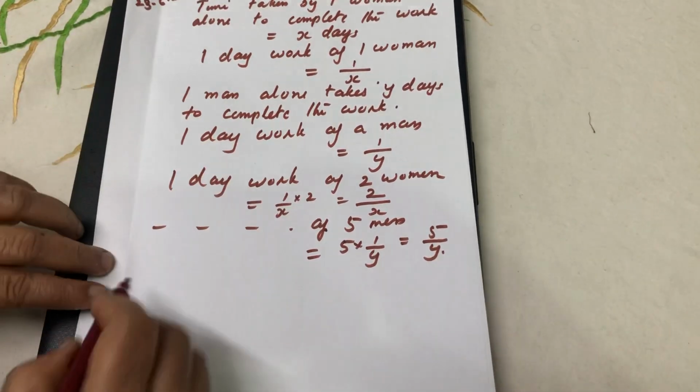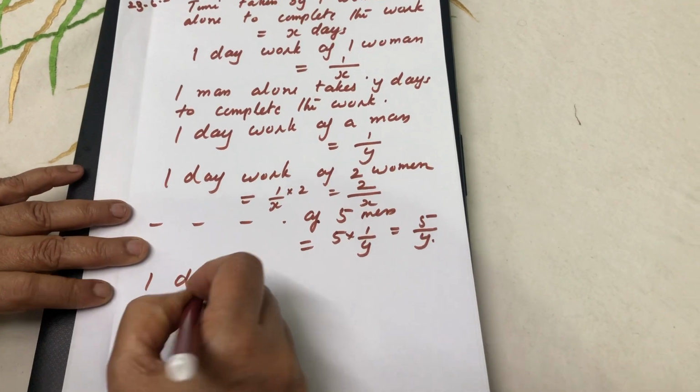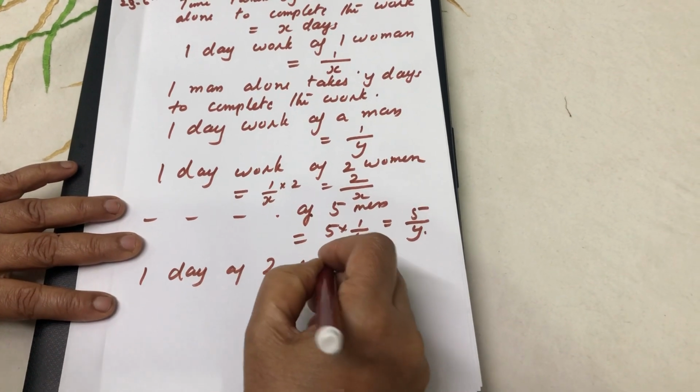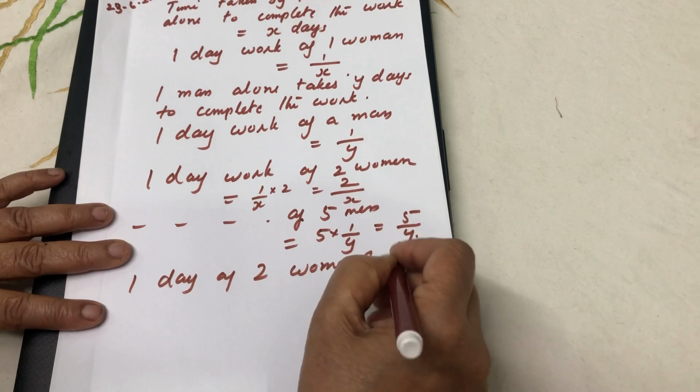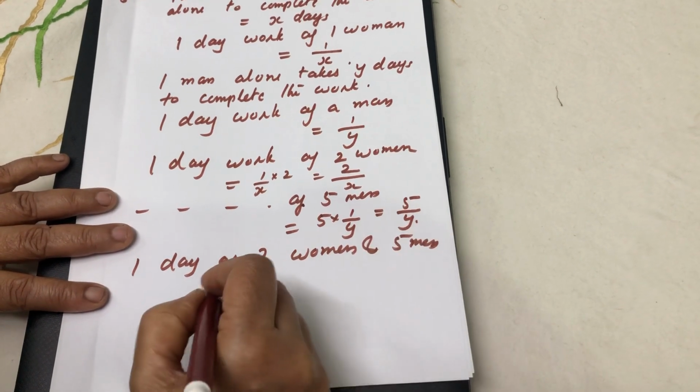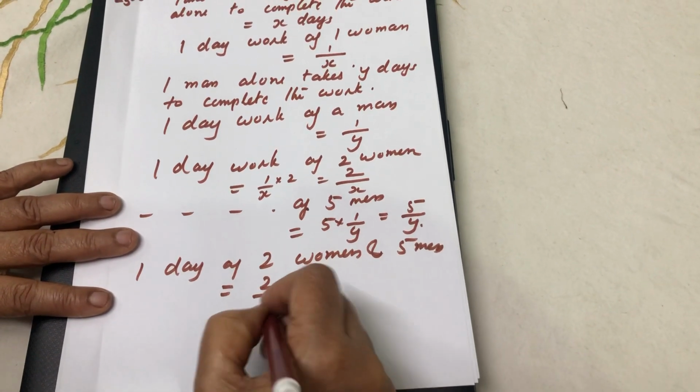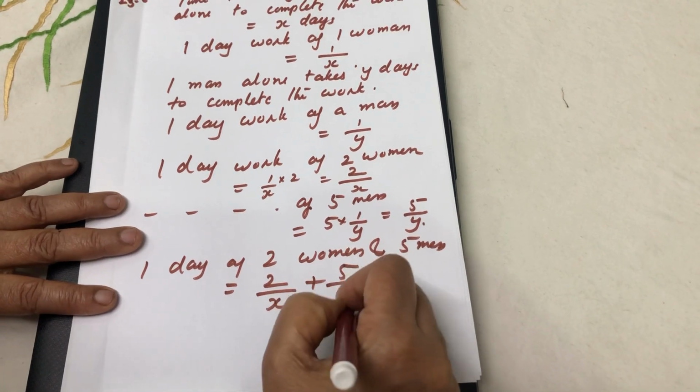Then 1 day work of 2 women and 5 men is 2 by X plus 5 by Y.